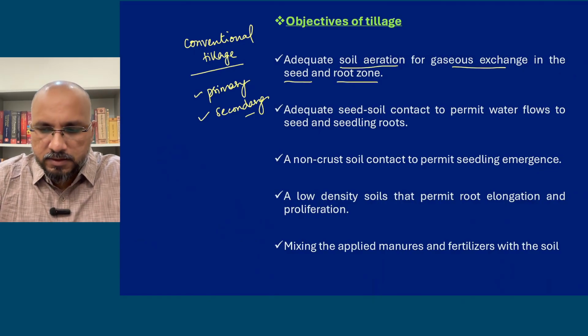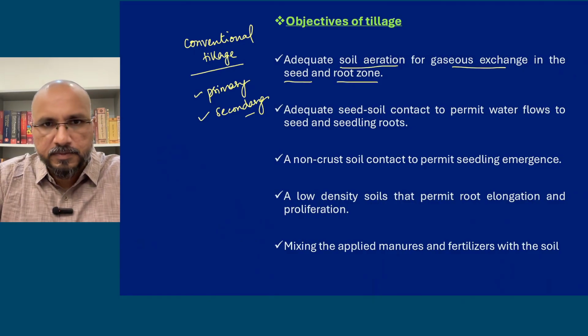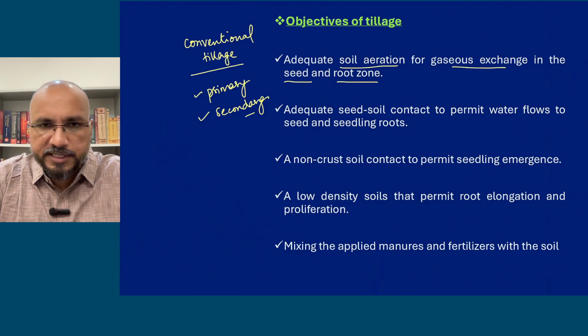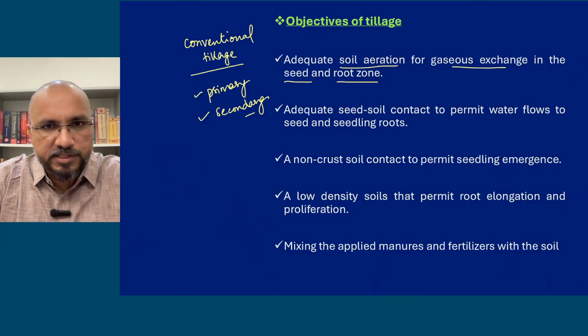So तुम्हारा oxidation, oxygen will be required because your TCA cycle will be going on in the seed. So in later stages में oxygen will be required for the seed germination. Initial stages में anaerobic respiration will continue, but in the later stages of seed germination, aerobic respiration will continue. Okay. So seed को germination के लिए भी oxygen चाहिए. Roots, so seedlings, they will also require oxygen in the root zone.